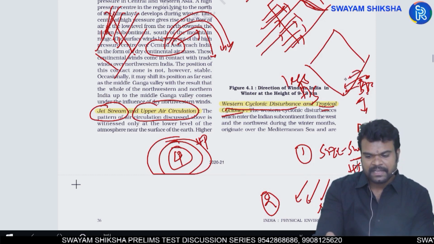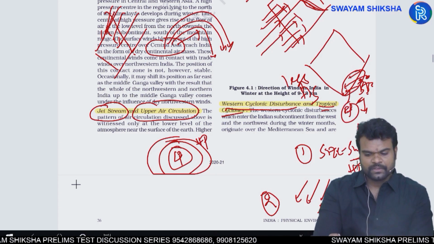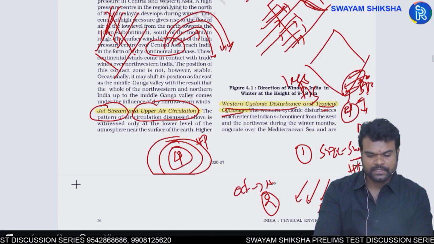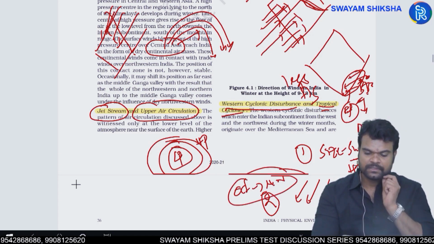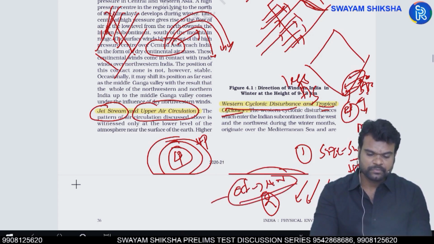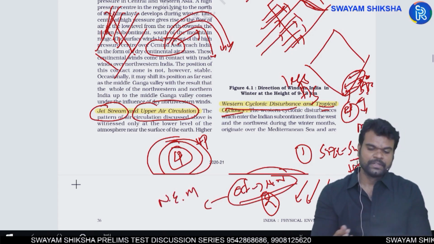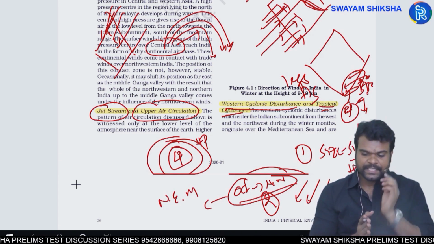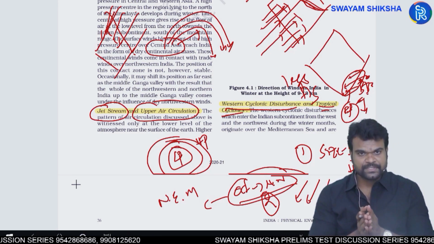As a result, the east coast of India experiences rainfall during the northeast monsoonal season, especially October till November. As far as India is concerned, this time period is considered the northeast monsoonal season. So because of two factors, the smaller size of the Bay of Bengal and its position in the path of the northeastern monsoons, it experiences more cyclones.